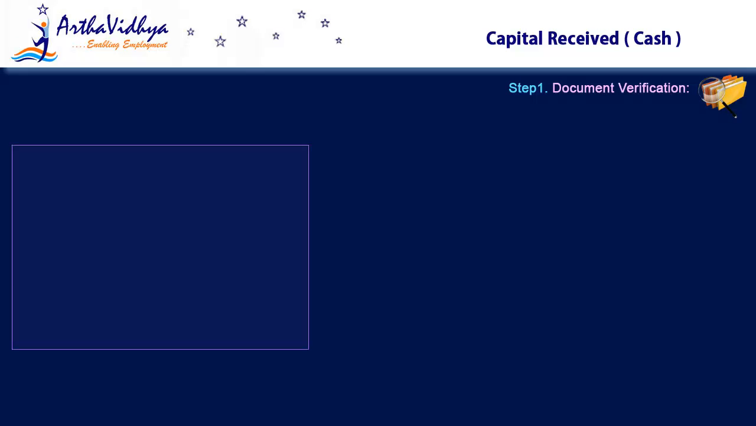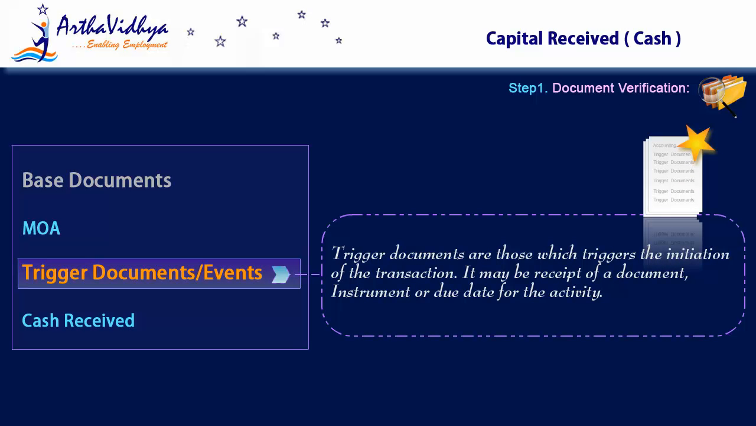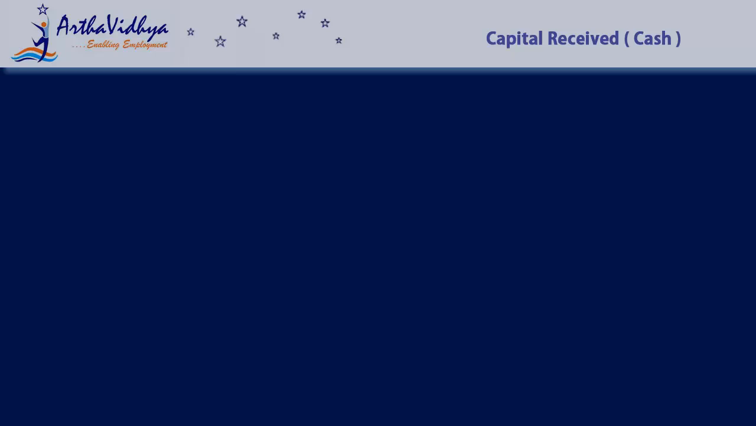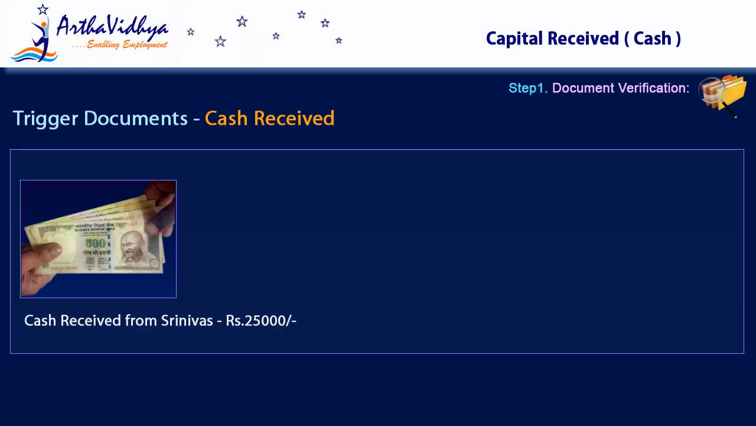Trigger documents are those which trigger the initiation of the transaction. It may be receipt of a document, instrument, or due date for the activity. The trigger in this process is the receipt of money. Based on the terms recorded in the MOA, the investor invests 25,000 rupees in the form of cash.